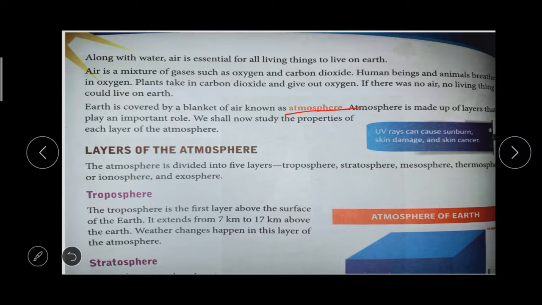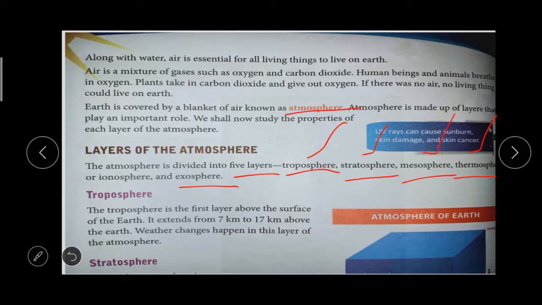What are the layers of the atmosphere? It is divided into 5 layers. How many layers are there? 5 layers. What are they? Troposphere, stratosphere, mesosphere, thermosphere or ionosphere, and exosphere.